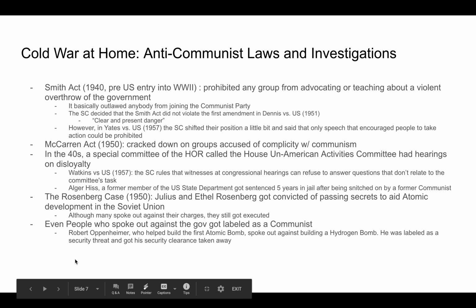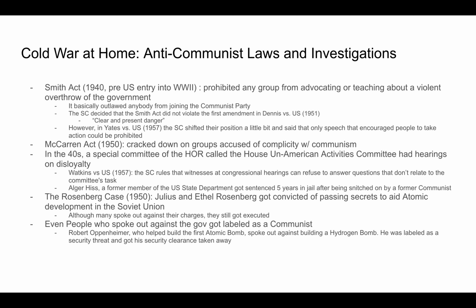The Cold War at home. Anti-communist laws and investigations. The Smith Act, which was in 1940, which is also pre-U.S. entry into World War II, prohibited any group from advocating or teaching about a violent overthrow of the government. It basically outlawed anybody from joining the government. The Supreme Court decided that the Smith Act did not violate the First Amendment in Dennis versus the United States in 1951. They stated that there was a clear and present danger.